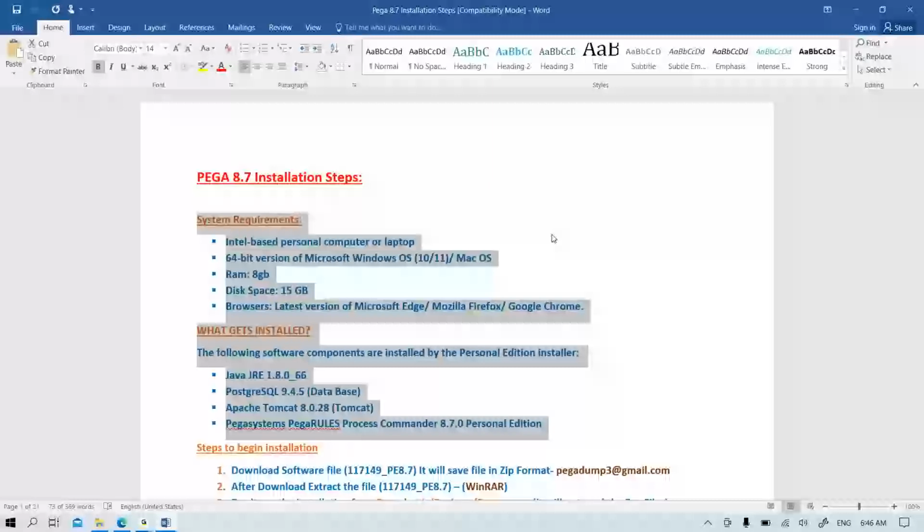In the companies, it will be installed on one server group, and from there they can access the application in their systems remotely. But here, remote access is not possible. If you install it in your system, it installs based on an intranet server. So if the server is configured and running, then only we can open this application.